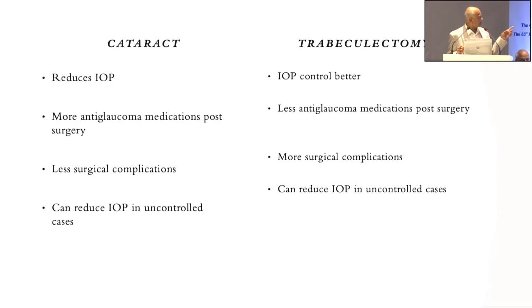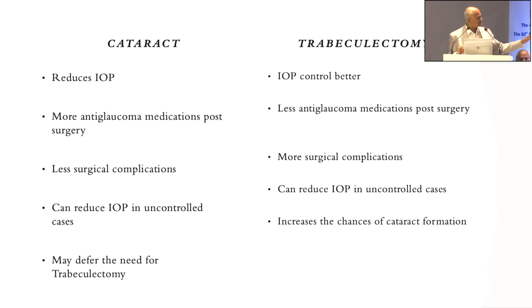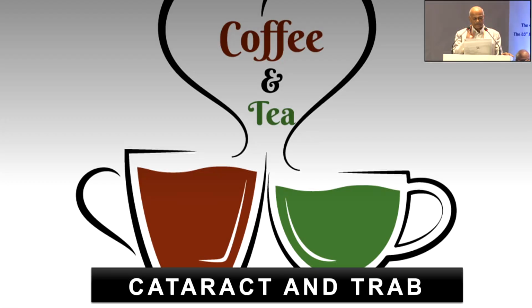Then you can see they can reduce IOP in an uncontrolled fashion in some different types of cases, but not in controlled ones. It increases the chances of cataract formation more, and here it can reduce the IOP in controlled cases. So that is what may differ the need for trabeculectomy if you do the cataract and control this one. Now again, there is the question of what he will do first.